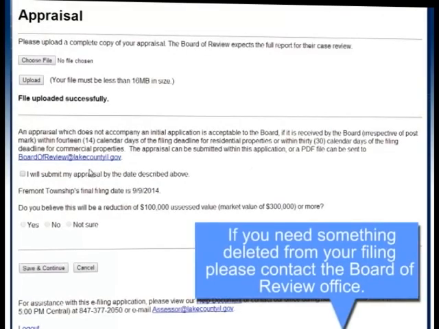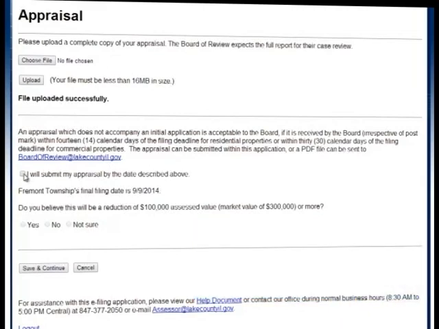If you don't have your appraisal at the time of filing and will be submitting it within the 14 or 30-day grace periods, you may mark this box below. You will be reminded of the final filing date. You have 14 days from the final filing date to file a residential appraisal and 30 days from the final filing date to file a commercial appraisal. The system will also ask if you believe this will be a reduction of $100,000 or more. If you know, choose yes or no.